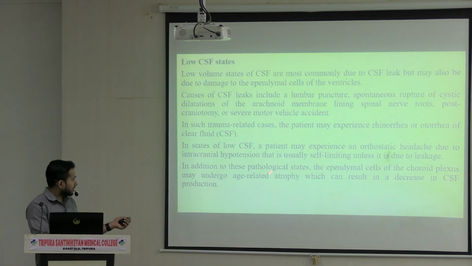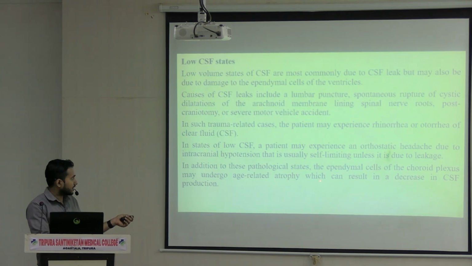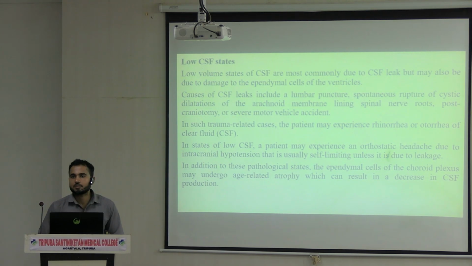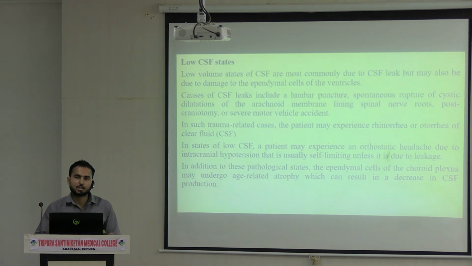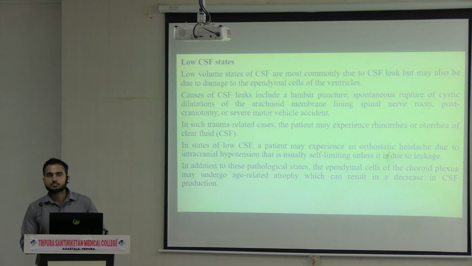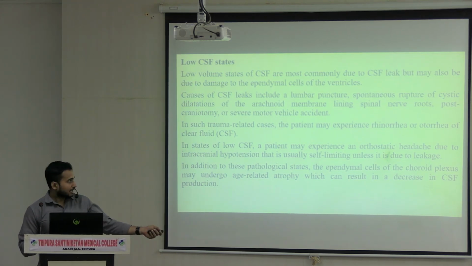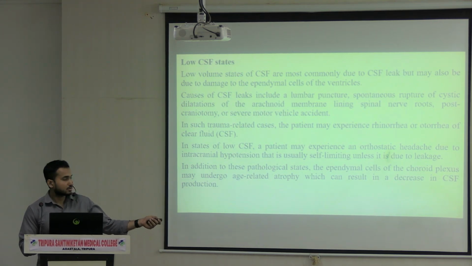In addition, in the pathological state, the ependymal cells of the choroid plexus may undergo age-related atrophy, which can reduce the production of CSF. So the cells of the choroid plexus can undergo age-related atrophy, and as a result the production of CSF will get reduced. So these are some conditions that take place when there is low CSF in the subarachnoid space. That is all about the CSF. I have covered all the points.